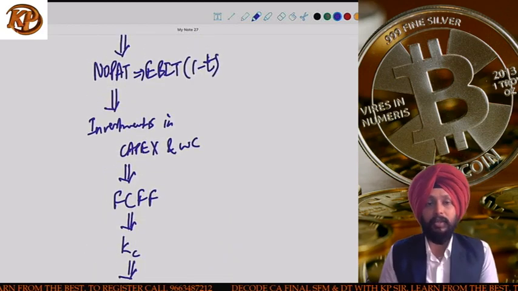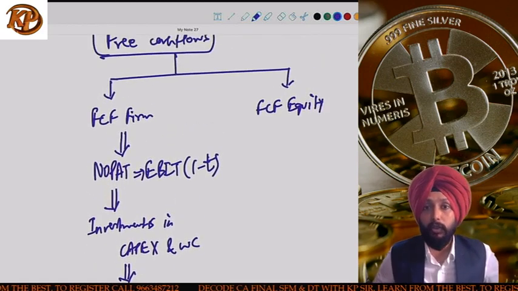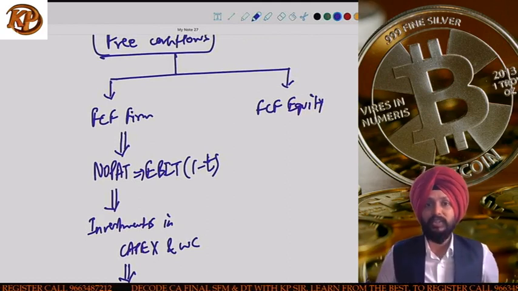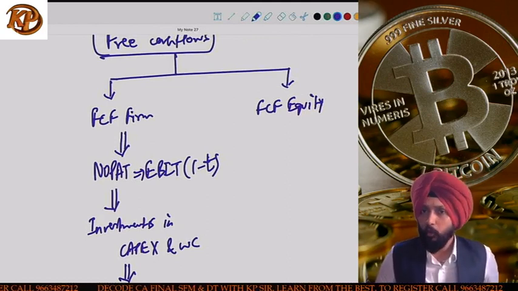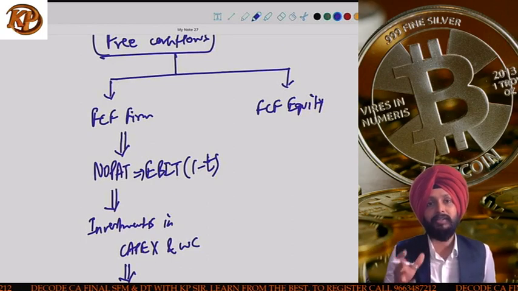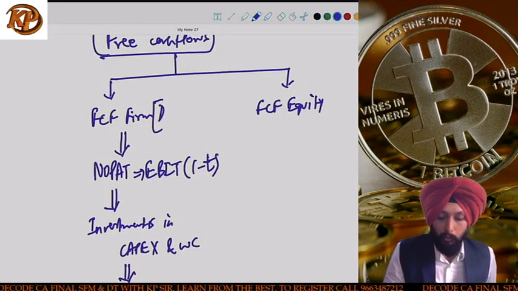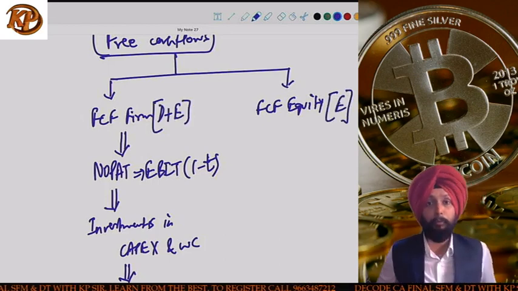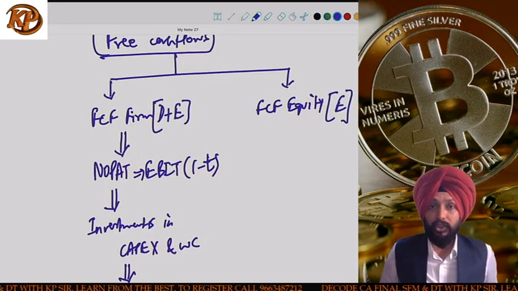Let's repeat it, guys. What is the profit figure we are looking at when we are doing the FCFF approach? We are looking at NOPAT, net operating profit after tax, which is EBIT into (1 minus T). Why don't we reduce interest? Because interest is the earnings available for the debt providers, and the firm approach talks about both the debt and equity providers, whereas the free cash flow for equity approach considers only the equity shareholders.